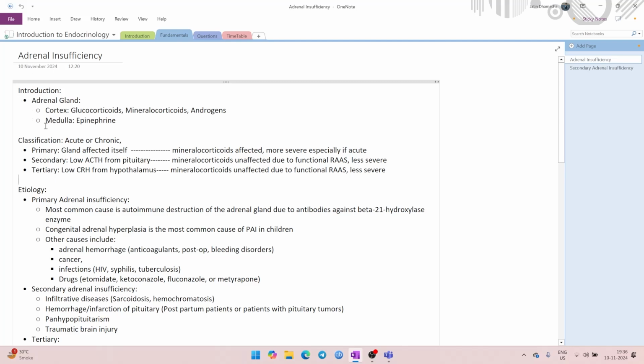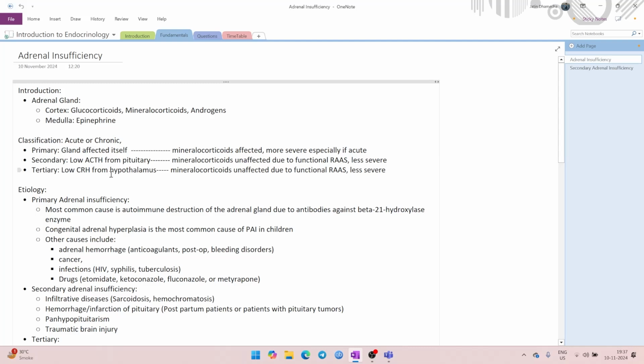Classification of adrenal insufficiency can be done into acute and chronic, or it can be done as primary, secondary, and tertiary. So each of primary, secondary, and tertiary can be acute or chronic, but you will not generally see that. You will generally see the chronic form, where it will be either primary, secondary, or tertiary, or it will be a case of acute adrenal insufficiency that you have to manage inside an ICU or an emergency department setting. So that is how the question will be tested on Step 2.